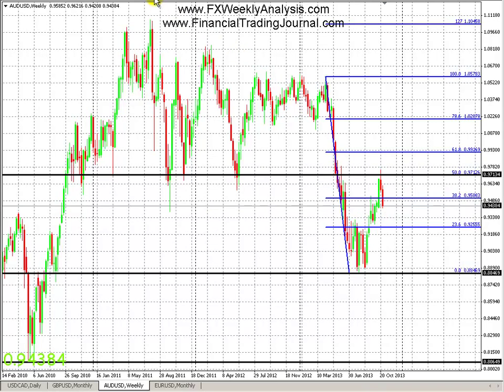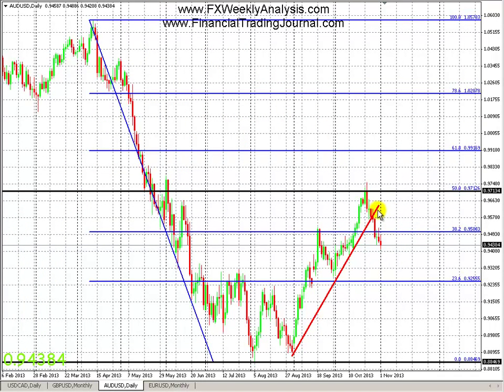However, on a daily chart, we did break the daily trend line, so that is also a good sign for bears as well. In the short term, based on the daily chart, we broke the trend line, but long term, based on the monthly and weekly chart, do not be surprised if we pull back to either retest the highs here for a double top, or to retrace the trend line.